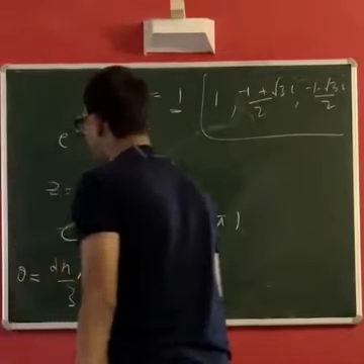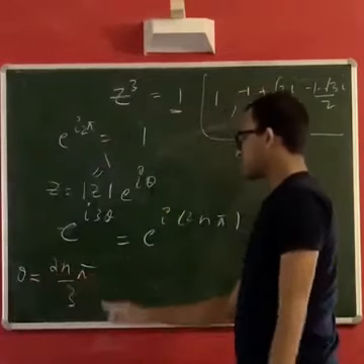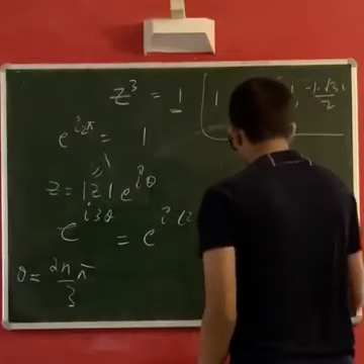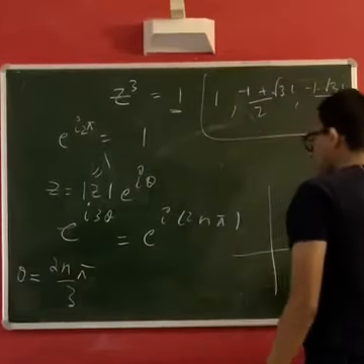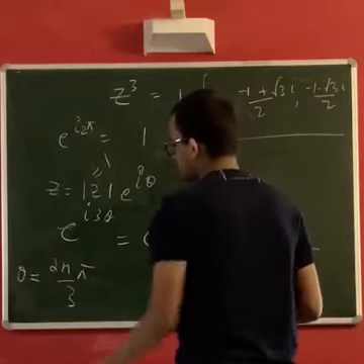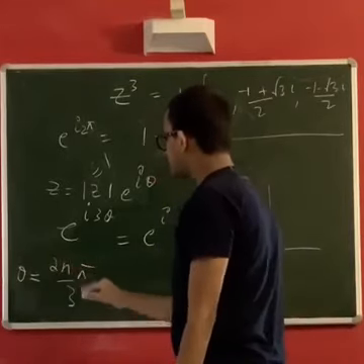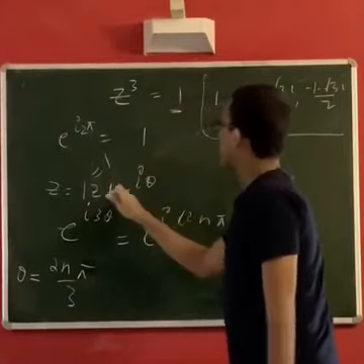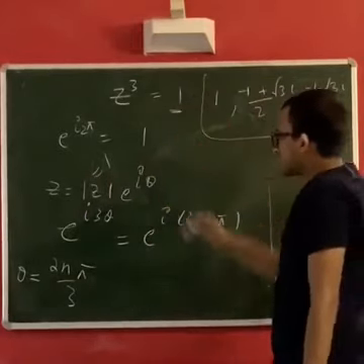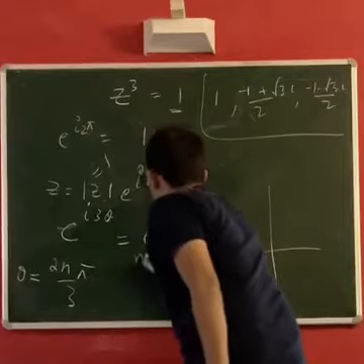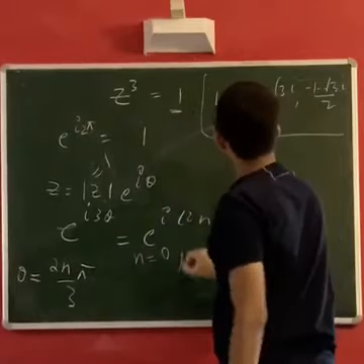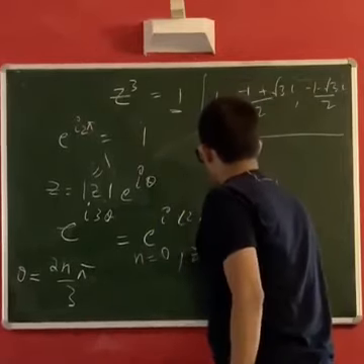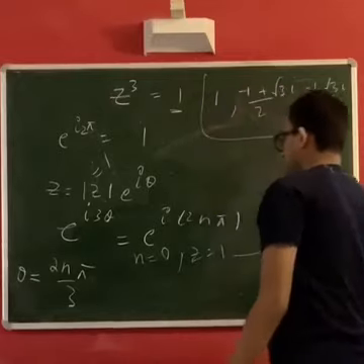So what does it mean to say that theta can be any number of the form 2n pi by 3 on the complex plane? Let's just take some values. If you put theta as 0, you will just get z equal to 1, the first solution. So for n equal to 0, you get z equal to 1, the first solution.